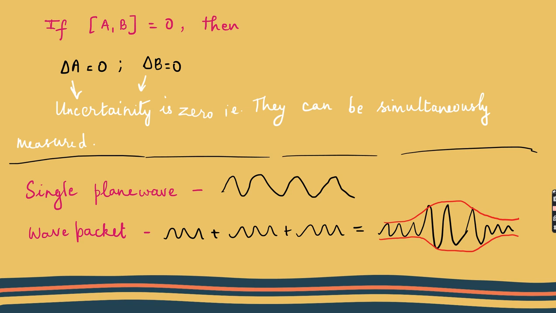It can be in psi 1, psi 2, psi 3. Right? But it will be inside the wave packet. So you wouldn't be able to exactly find the position of the particle when you're measuring the momentum. So the Heisenberg uncertainty principle is very much useful for describing this wave packet.